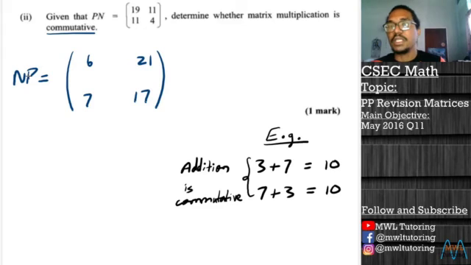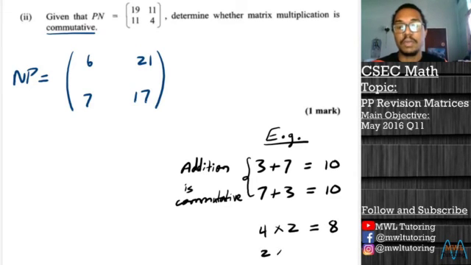And it works with multiplication as well, right? Let's use some different numbers. Let's use 4 multiplied by 2, then I get 8. And if I change the order and say 2 multiplied by 4, then I still get 8. So multiplication is also commutative. I'll just put COMM for short.